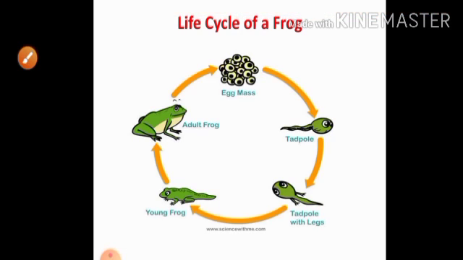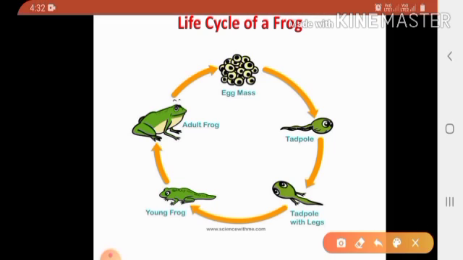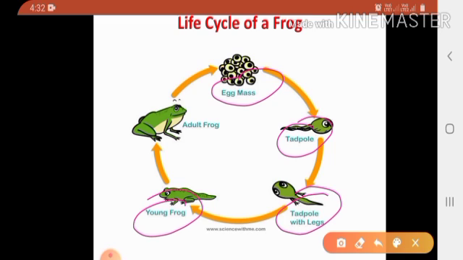Let us see the life cycle of a frog. See here children in the picture, there are 5 stages in the life cycle of a frog. First is the egg mass, second tadpole, third tadpole with legs, then fourth young frog, and fifth adult frog. I will explain one by one.